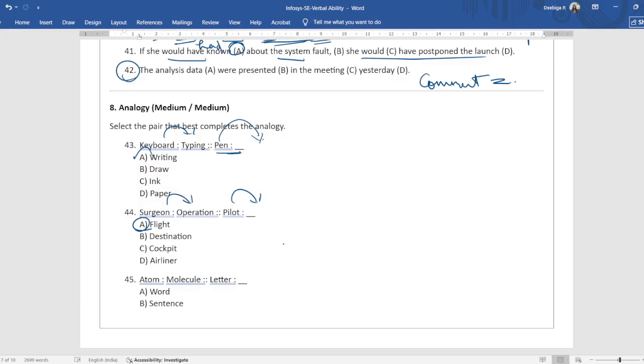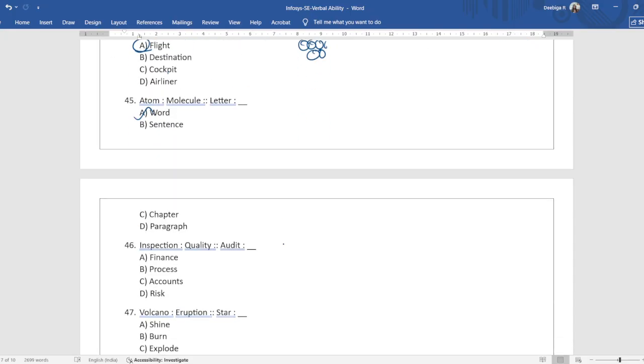Atom, molecule, letter. So you combine different atoms to form a molecule. You combine letters to form words. And words are combined to form sentences. So read properly. If you are in a hurry, you might choose sentence, but the correct answer is word.